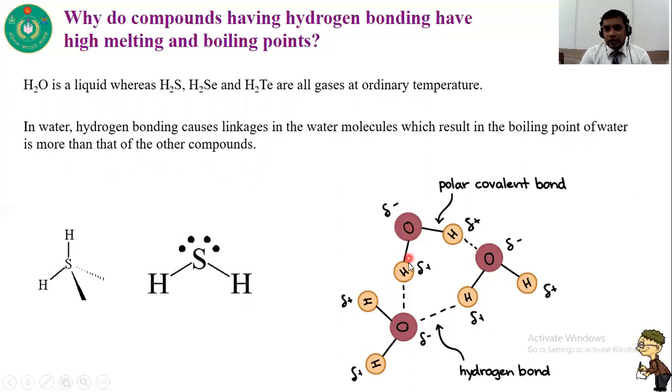Here you can see in the water molecule, oxygen is partially negative and hydrogen is partially positive. So this positive hydrogen atom can form a hydrogen bond with the partially negative oxygen atom of another water molecule. That's why one molecule attracts another by intermolecular hydrogen bonding. As water molecules are bonded to each other by intermolecular hydrogen bonding, its melting point and boiling point are high. In the absence of hydrogen bonding in hydrogen sulfide, it is a gaseous substance. I think this question is clear to you.